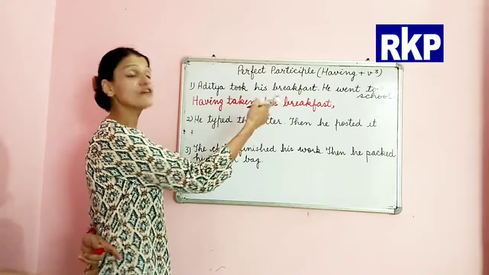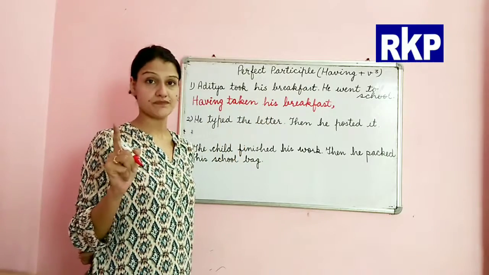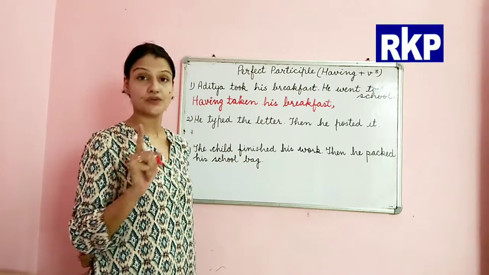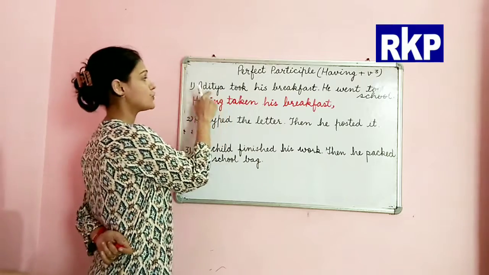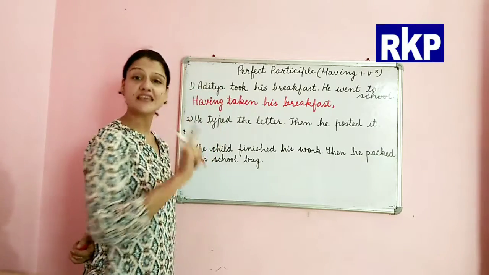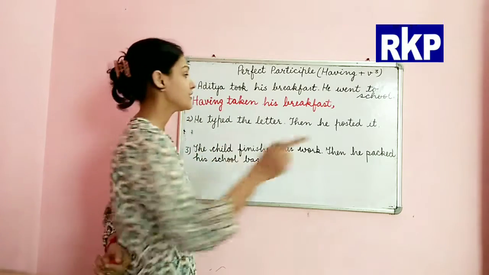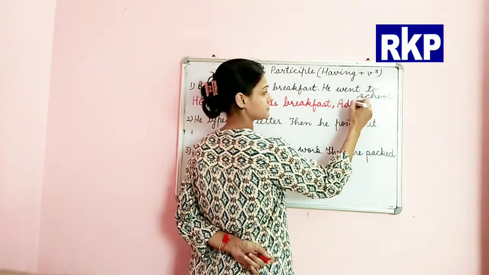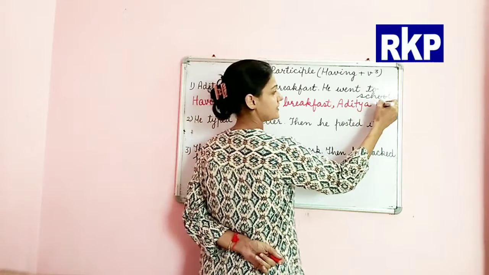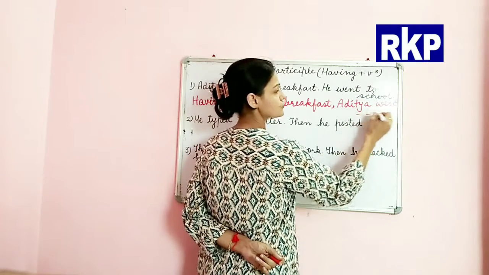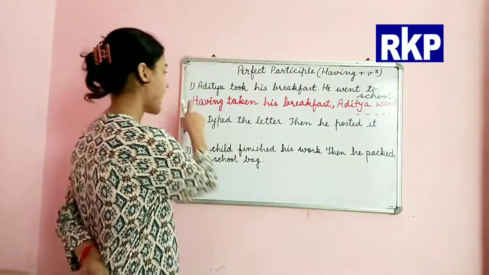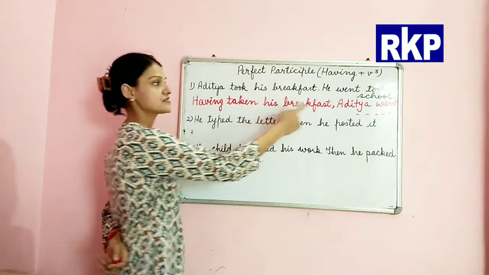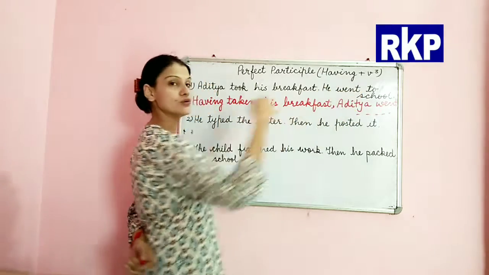Now we will not use he. We will not use the pronoun. Instead, we will use the name if it is given in the sentence. So we'll say Aditya went to school.